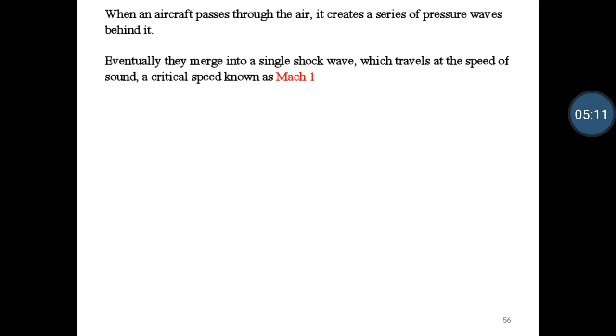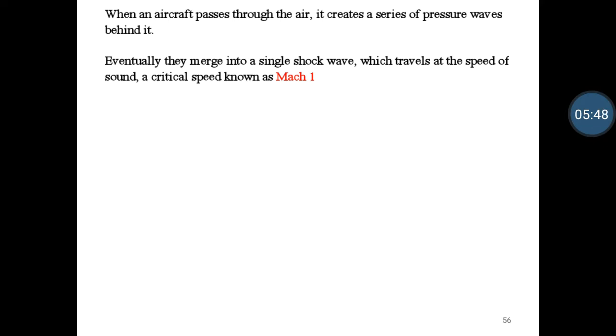That back pressure will be produced by a series of pressure waves, which will be produced by the aircraft or the flow when it reaches Mach number equal to 1, and this series of pressure waves will merge into a single shock wave which will have a very high value of pressure. So we can say that suddenly the pressure value will be increasing at Mach number equal to 1. After reaching Mach number equal to 1, that pressure value will suddenly increase to a very large, very massive value.